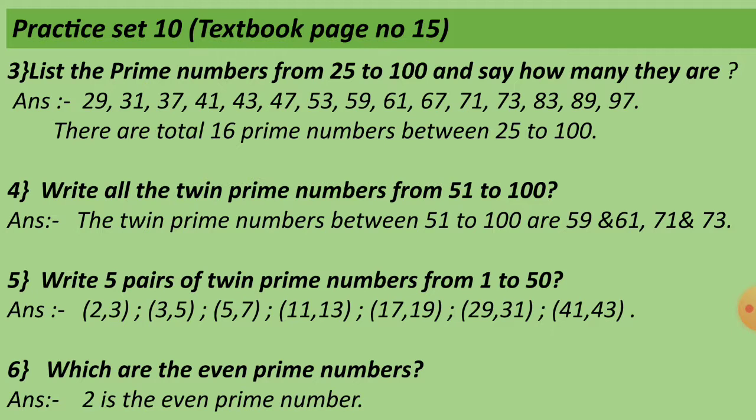Fourth question, write all the twin prime numbers from 51 to 100. The twin prime numbers between 51 and 100 are 59 and 61, 71 and 73.